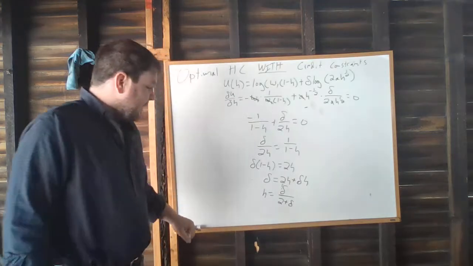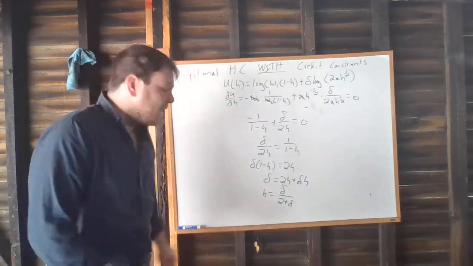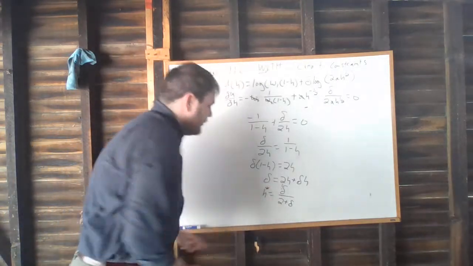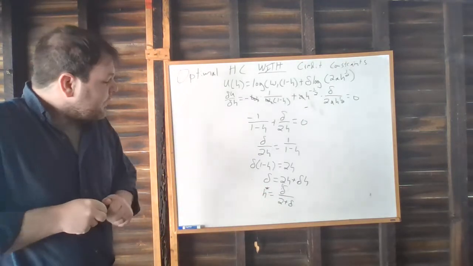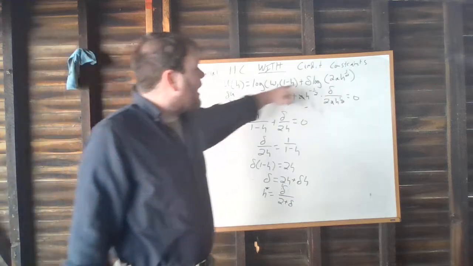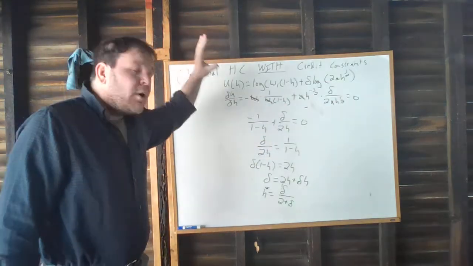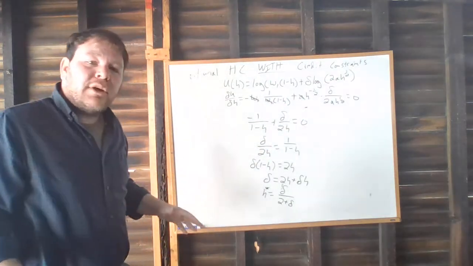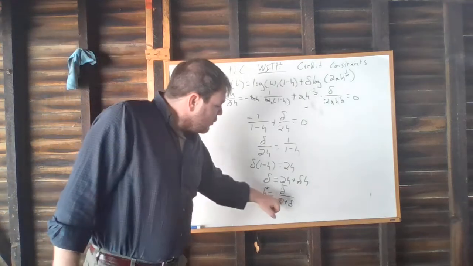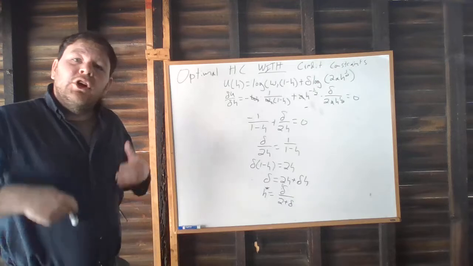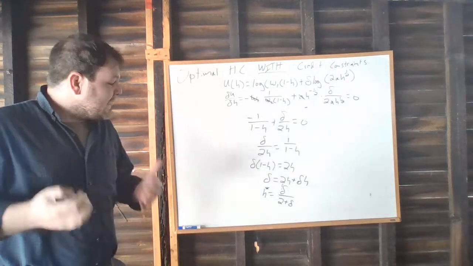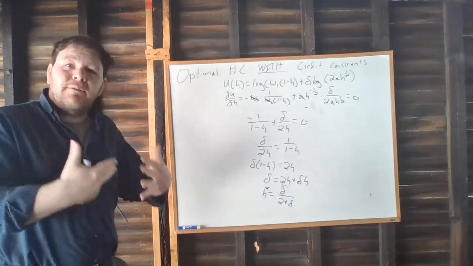Right, so I'll end up with an optimal human capital investment that is equal to delta over 2 plus delta. So what are we finding here? What we're finding is that given our Cobb-Douglas preferences and perfect credit constraints, total credit constraints, our optimal choice of human capital just depends on our preferences, in particular the degree to which we weight the present compared to the future.